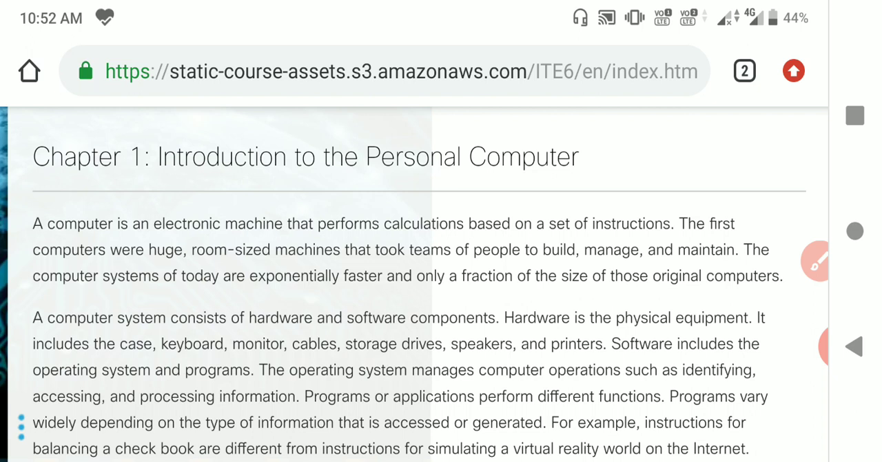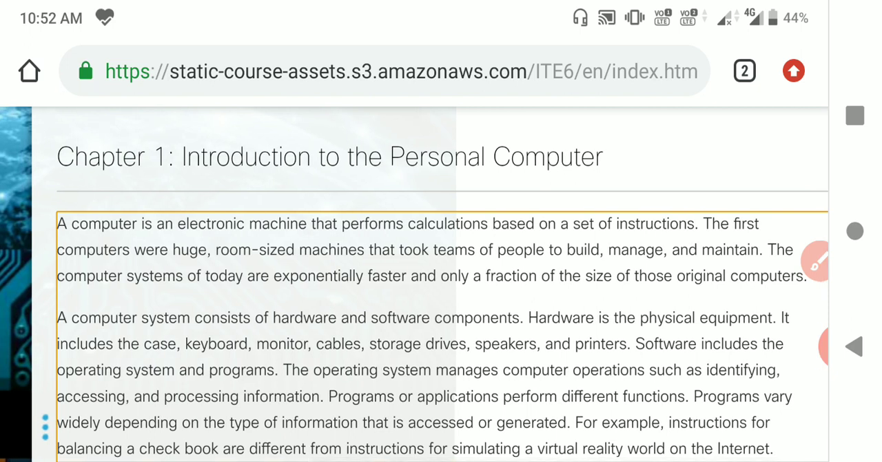A computer system consists of hardware as well as software components. Hardware is nothing but physical equipment. It includes a case, keyboard, monitor, cables, storage devices, speakers, and printers. Software includes the operating system and programs. The operating system manages the computer operations, such as accessing and processing information.